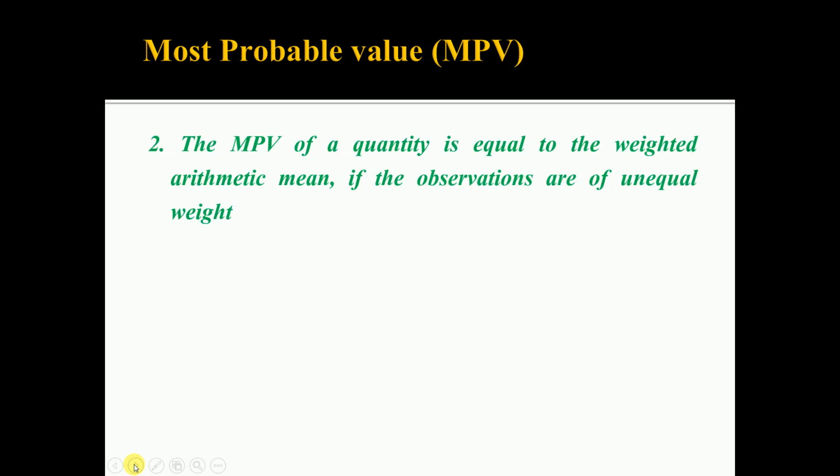Then the most probable value of a quantity is equal to the weighted arithmetic mean if the observations are of unequal weight. That means when the observations are weighted, then by taking the weighted mean, you will get the most probable value of a quantity.